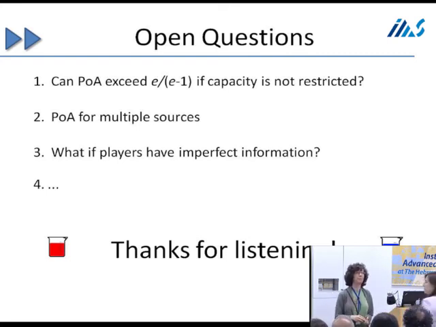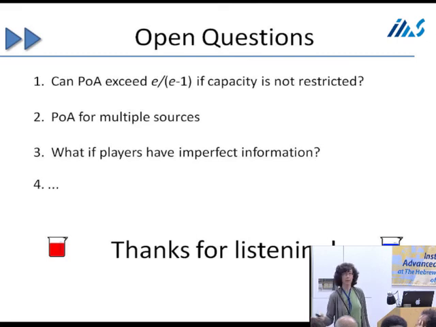Tim. I've looked at the question of how much capacity reduction can improve equilibria, in the spirit of Braess's paradox type question. So I don't know what the price of anarchy is in the model without capacity reduction. Forget about opt. Just say you have a network, you have an equilibrium, let's reduce capacity, make the equilibrium as good as possible. And the question is how much faster you'll get with capacity reduction.